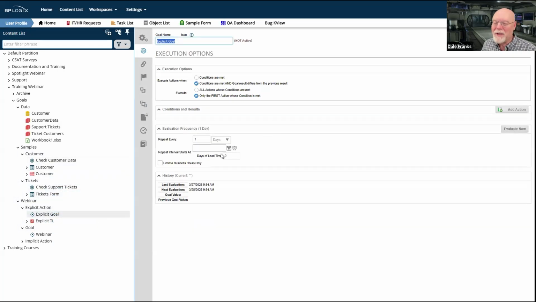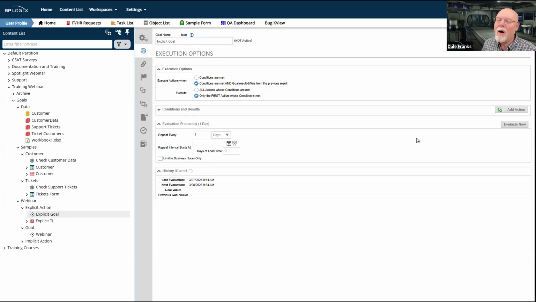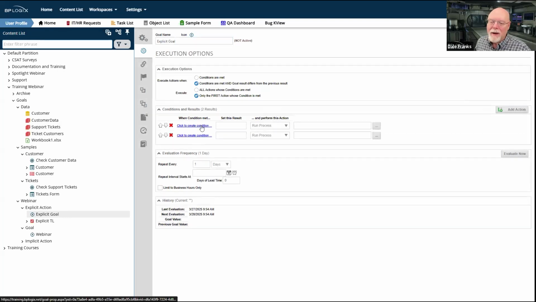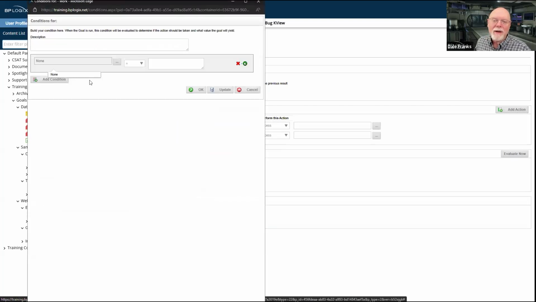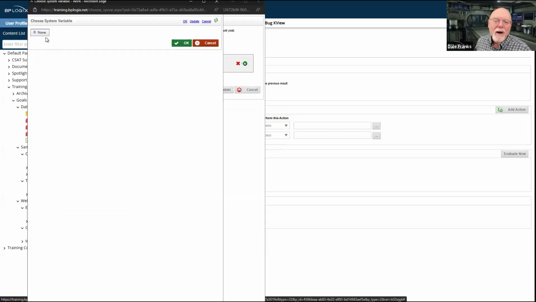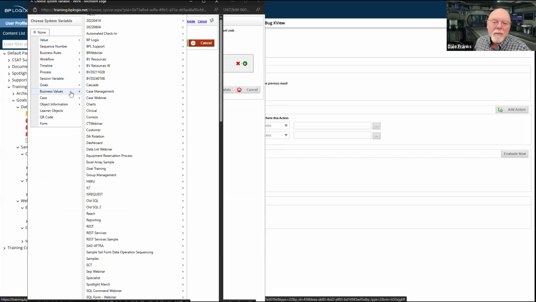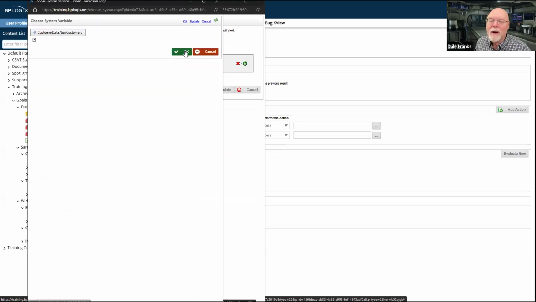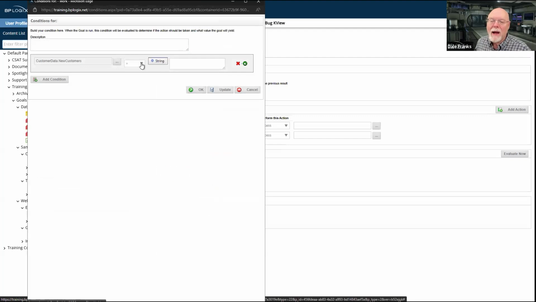So we'll go back to my explicit goal. Oh, I didn't save it. It's really important to save stuff. So I'm sorry, I'm going to have to recreate this condition. Add condition. So business values, goal training, customer data, new customers. Okay. And it needs to be greater than 0.